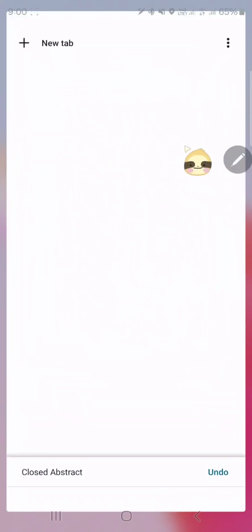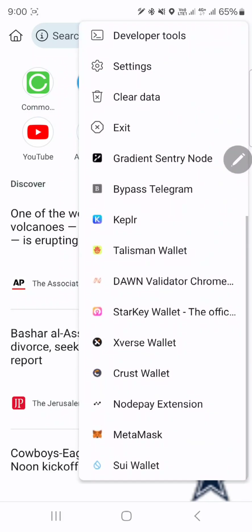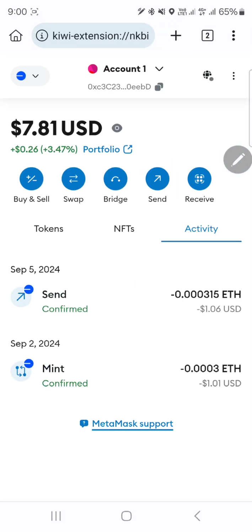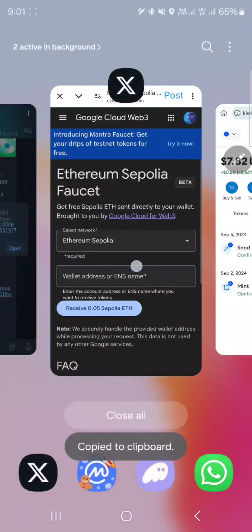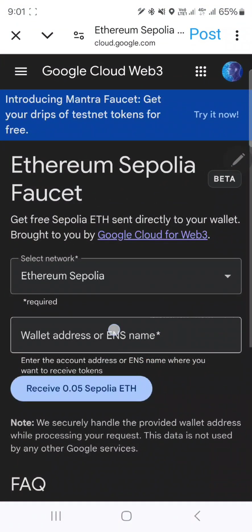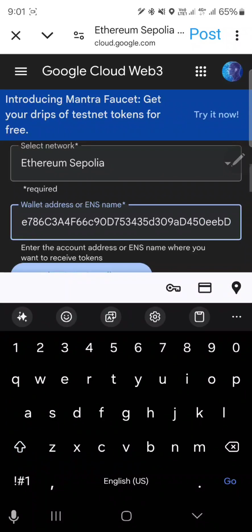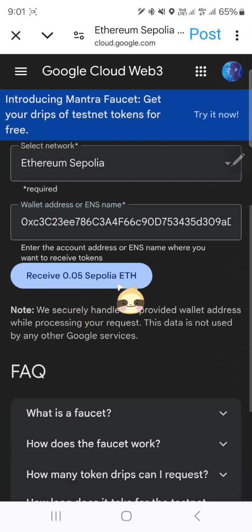Just copy your Ethereum address from your MetaMask or other wallet, and I just copy that, paste here, and then click on receive Sepolia ETH.